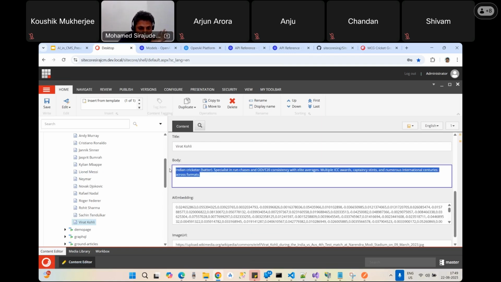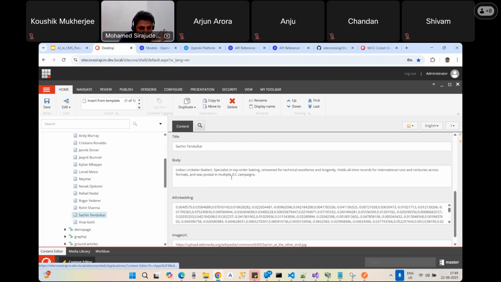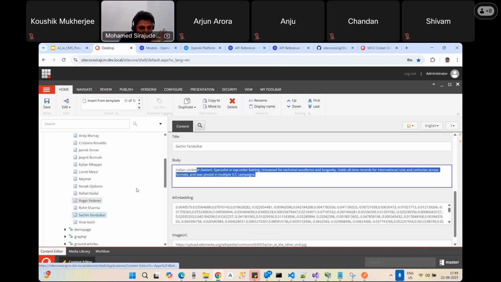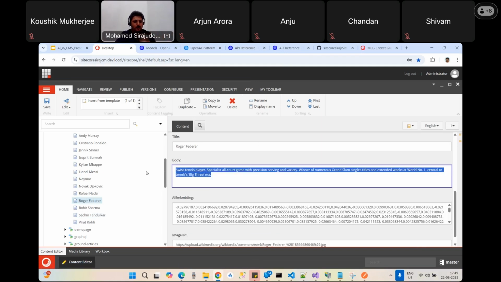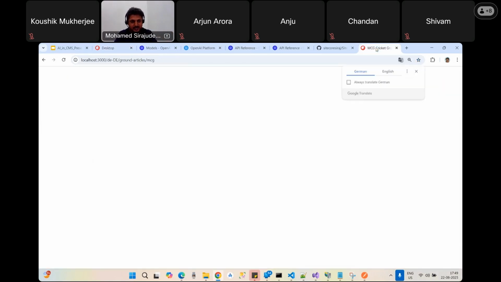This is the body for Virat Kohli, this is the body for Sachin Tendulkar, and this is the body for Roger Federer. So I'm going to create one new player here. See, I already have the embedding point here. I will show the site first.